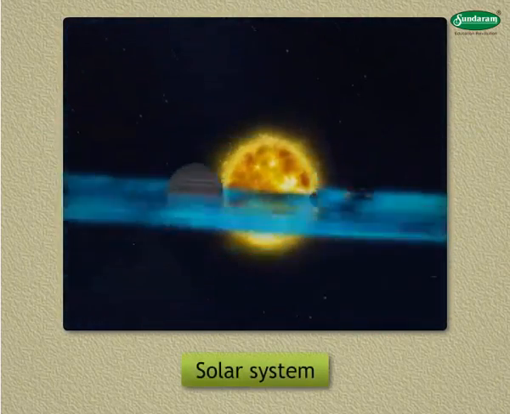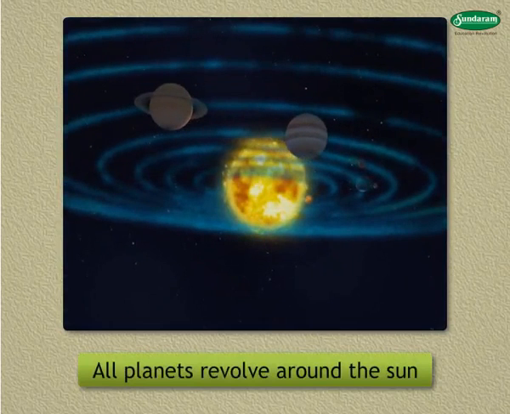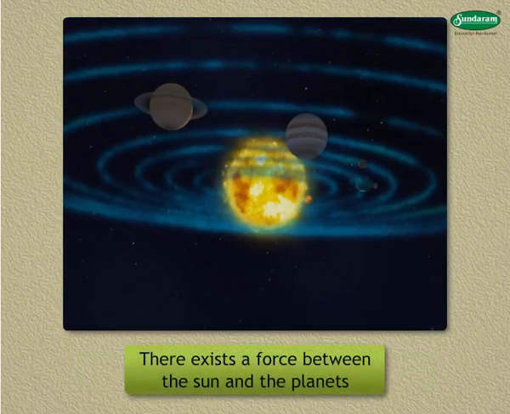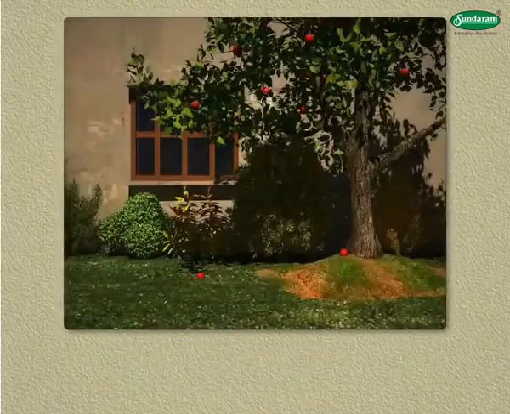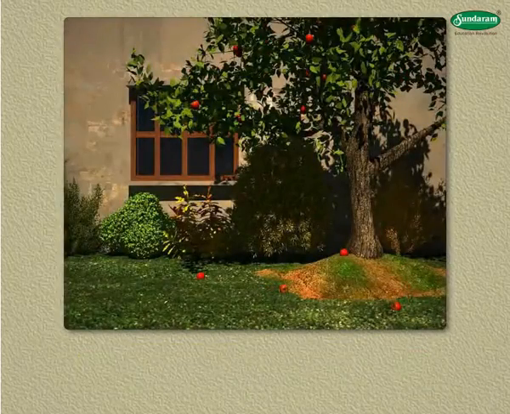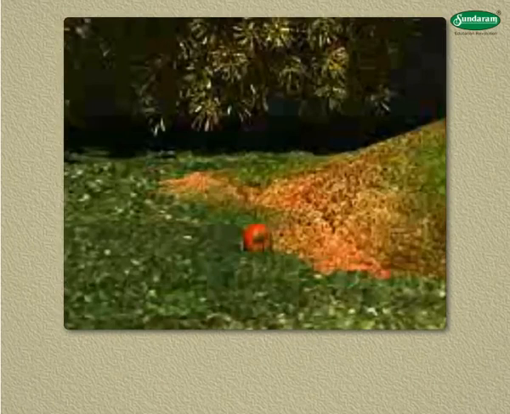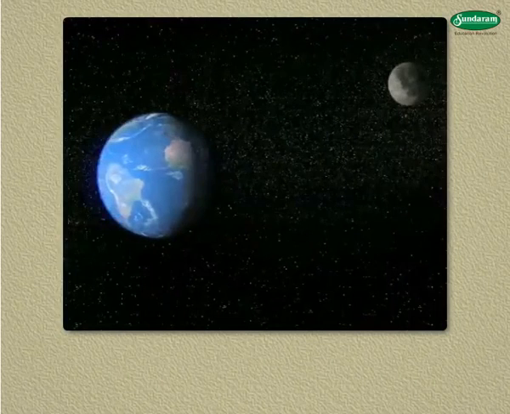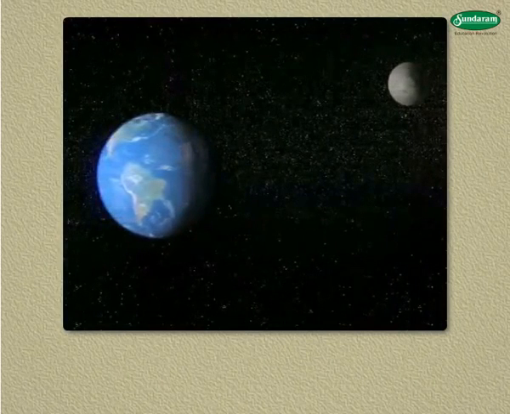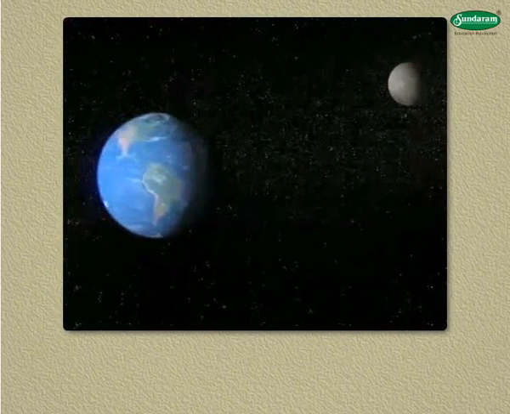In our solar system, all planets revolve around the sun. There exists a force between the sun and the planets. If Earth attracts an apple, then can an apple attract Earth? Yes, it can, but the mass of an apple is negligible as compared to the mass of the Earth. Here, we do not see the Earth moving towards the apple. In the same way, Earth does not move towards the moon.